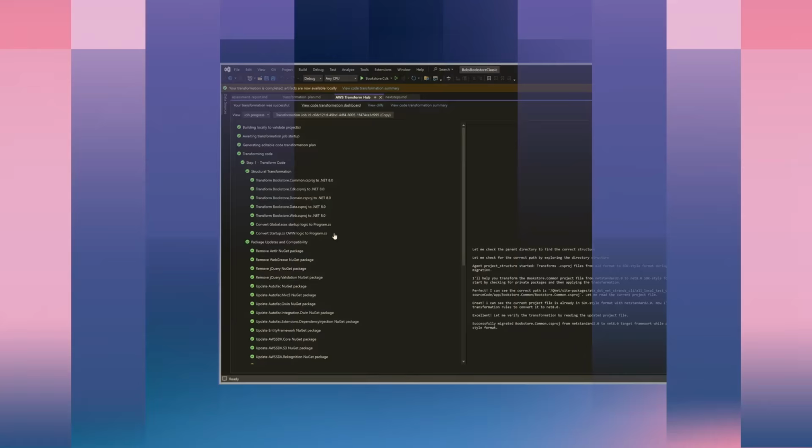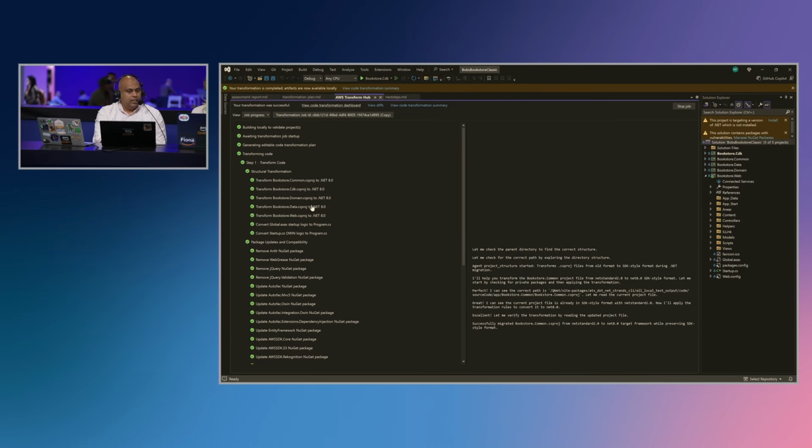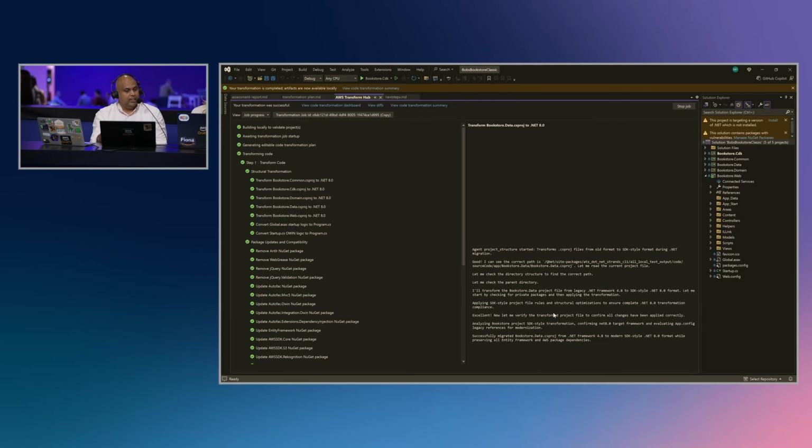Here are all the steps that they see. For each and every step, we provide details. They can review these details and say, no, I want this, I don't want this. They can go back and retry all of those steps.